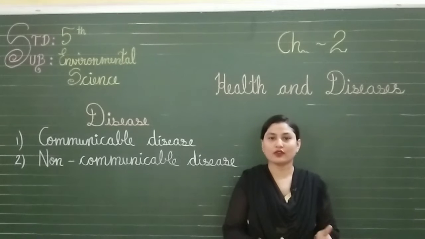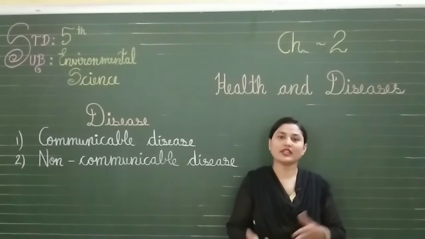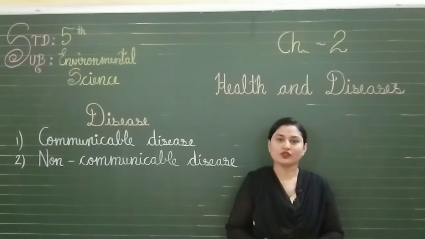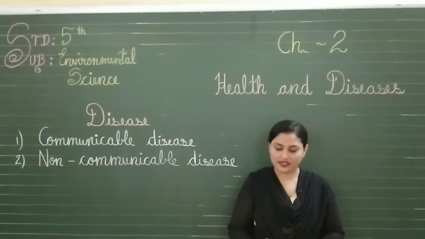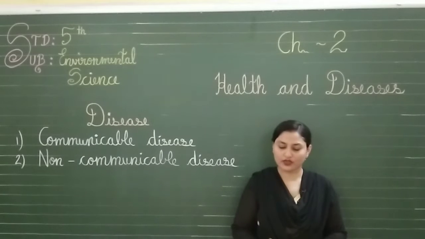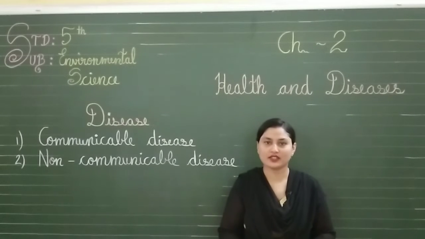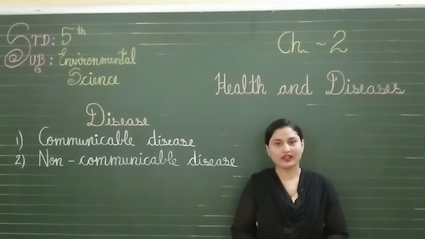So if one part of our body is not working properly, then we get disease, and because of that the functioning of the body is not the same. It will affect the functioning also. So there are many diseases like arthritis, diabetes, and some diseases occur due to lack of a particular nutrient in the body. They are called deficiency diseases. Deficiency disease occurs when one of the nutrients is absent for a long time in the body. That disease is called deficiency disease.